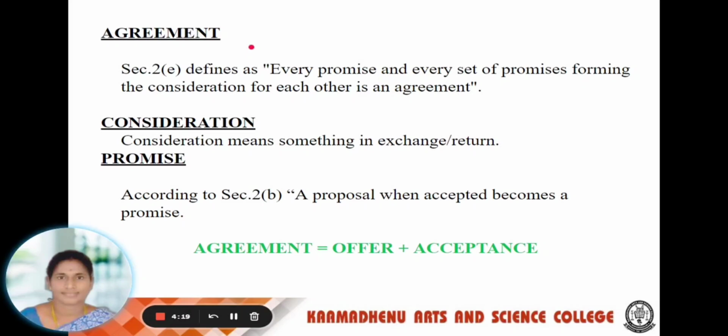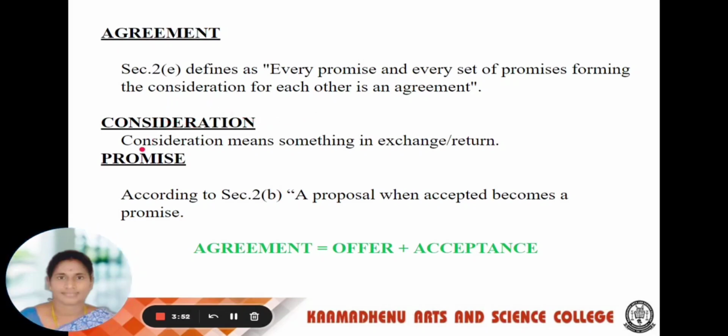What is an agreement? Section 2(e) defines it as every promise and every set of promises forming the consideration for each other is an agreement. An example of agreement: A promises to B to sell his laptop for rupees 30,000 and B accepts to purchase it for the said amount. This is called the agreement. It's made between two parties. The next one, consideration.